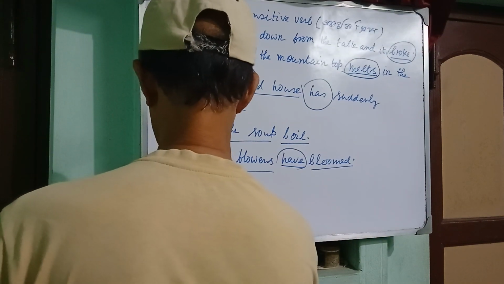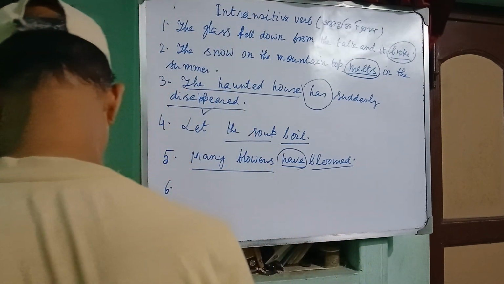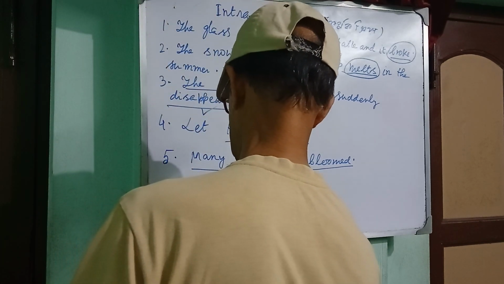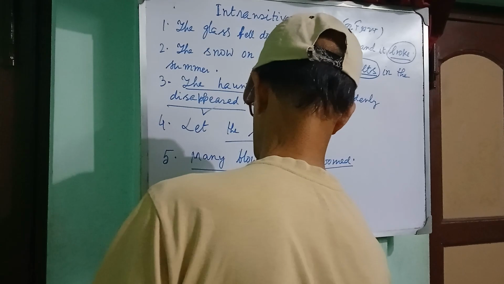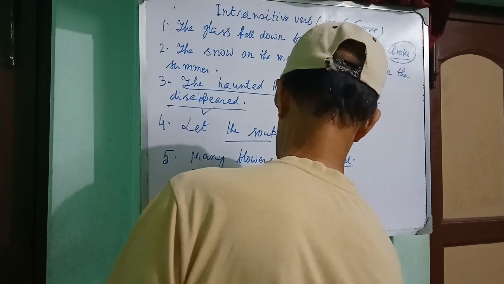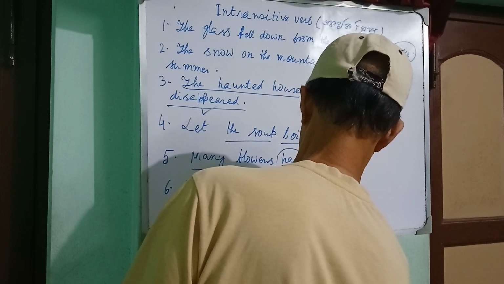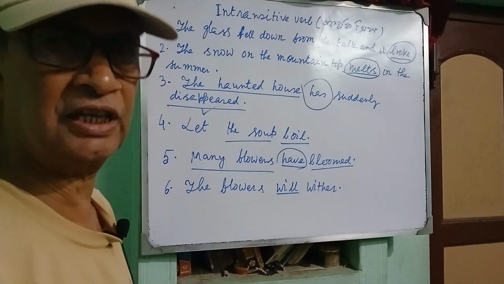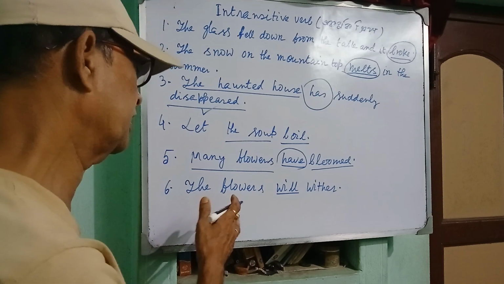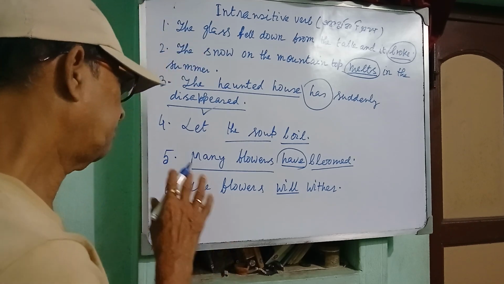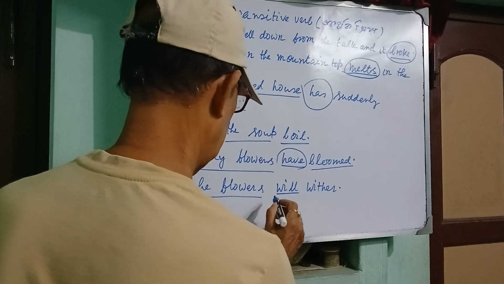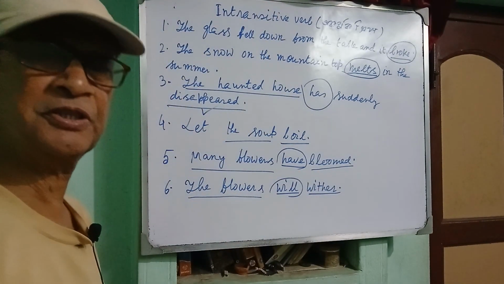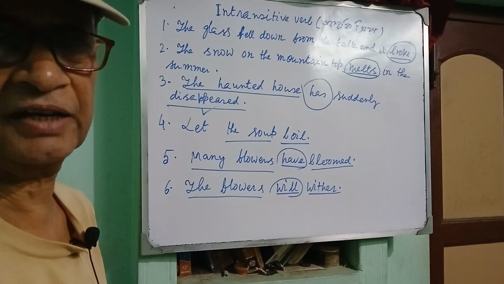Let us take the sixth example. The flowers will wither. Will actually is the auxiliary verb and it is used in the future tense. The flowers is subject, will is the auxiliary verb and wither is the principal verb or the finite verb.